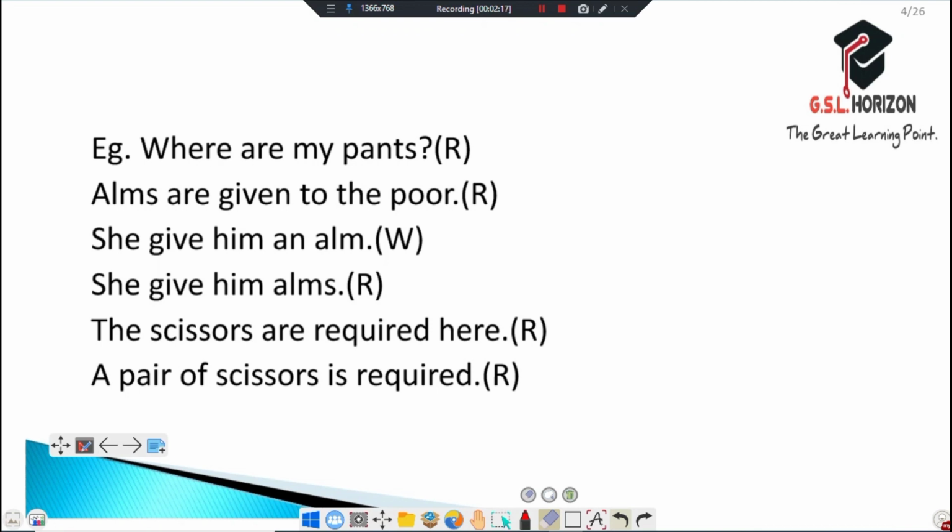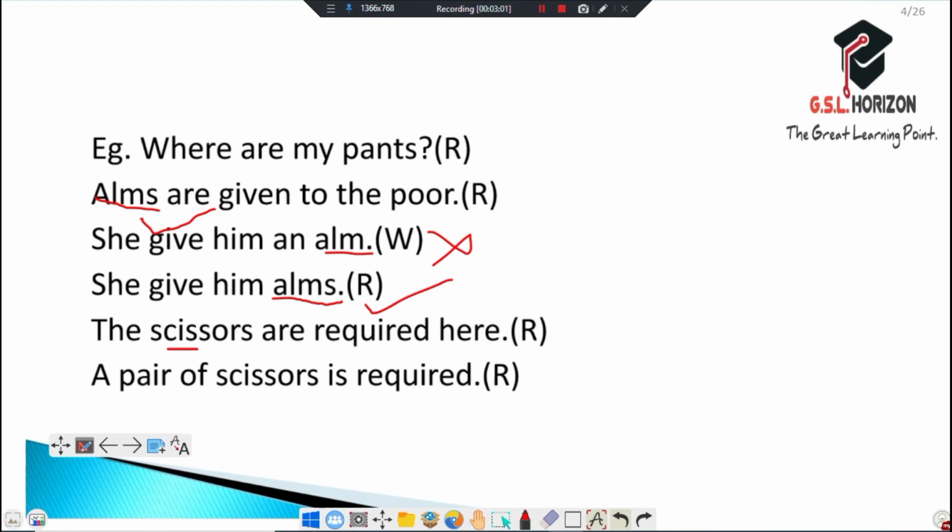As we can see in these examples: Where are my pants? This is right because we always use pants, not pant. Alms are given to the poor. Alms always carry the s sign, so this sentence is right. She gave him an alm. Here we cannot use alm without s, so it becomes wrong. She gave him alms. Here alms takes s, so it becomes right.